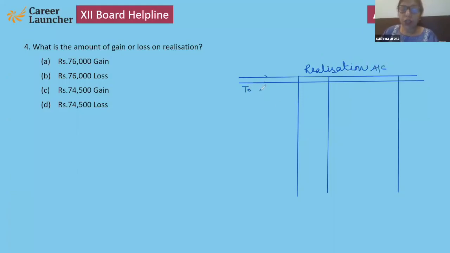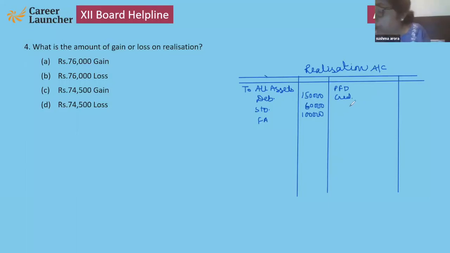First of all, we have to transfer all assets. All assets are given: debtors, stock, fixed assets. One by one, we can transfer them. 1,50,000, here 60,000, that is 1 lakh. And on this side, creditors and PFD are given. So we have to note down PFD is 10,000 and creditors is 50,000.